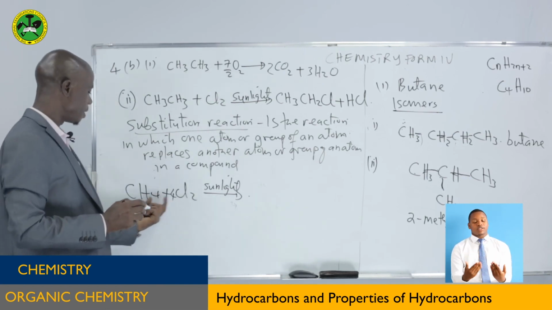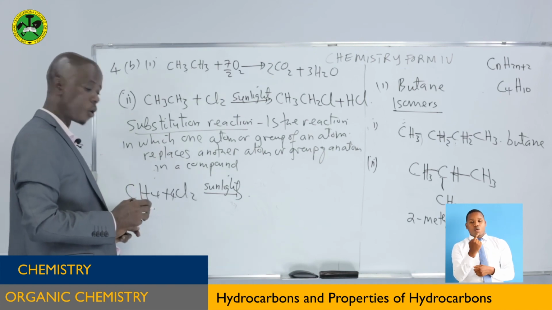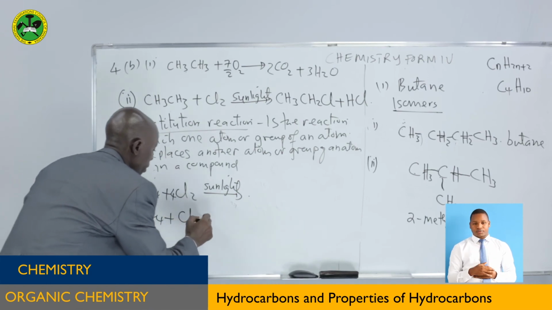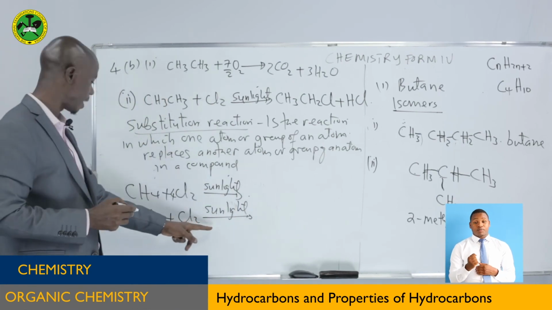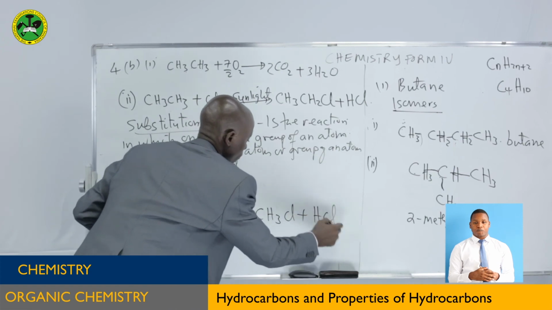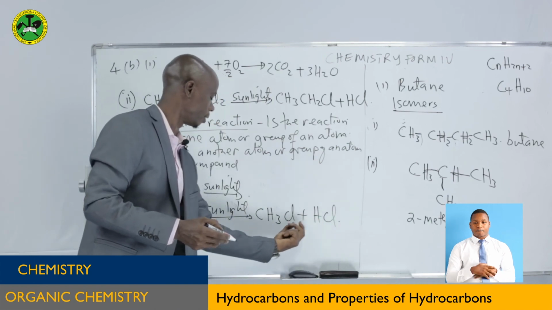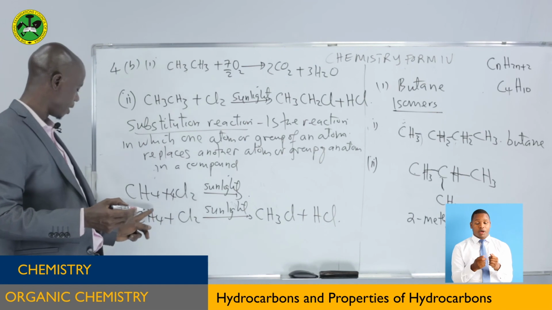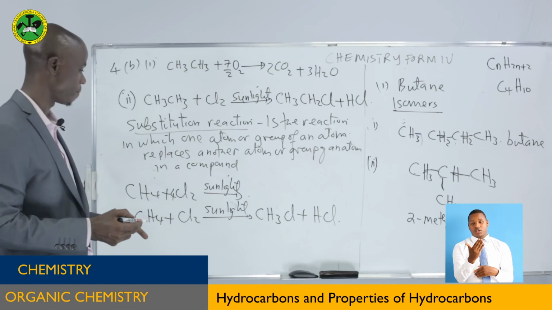Number 1, the step is to replace one hydrogen atom after another from this compound. So starting with the first one, methane reacting with the first molecule of chlorine in the presence of sunlight, we are going to get this one. So one of the chlorine atoms will replace one of the hydrogen atoms here, and the remaining chlorine atom will combine with the hydrogen atom that has been replaced to make hydrogen chloride, as you can see.